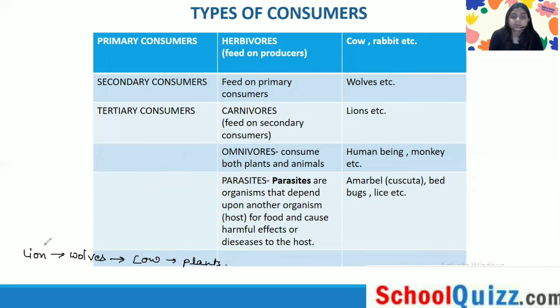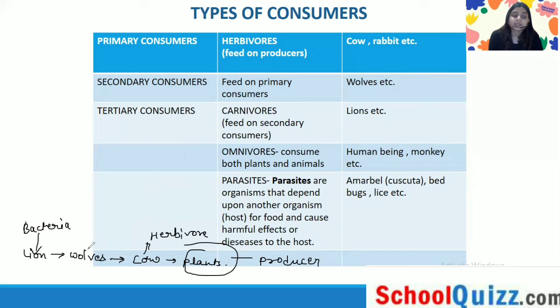Plants are the producers, and cow is the herbivore because it feeds on the producer.